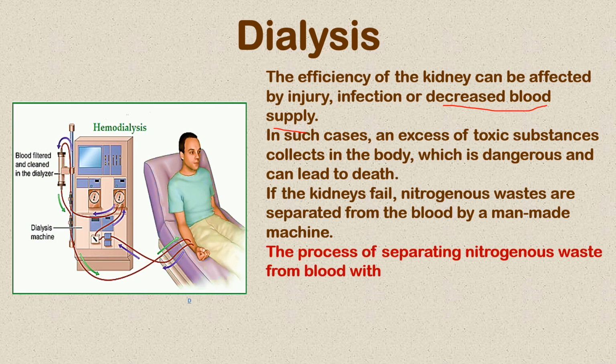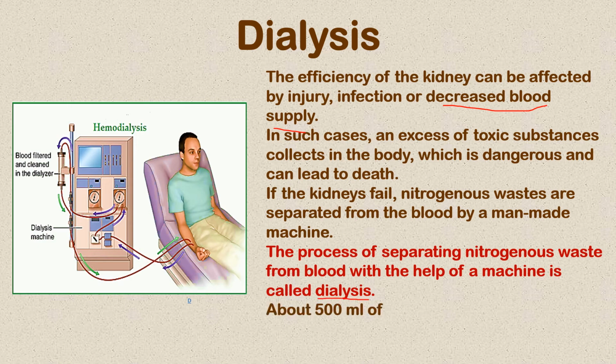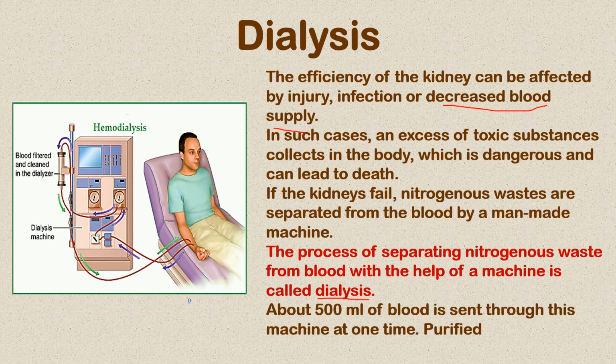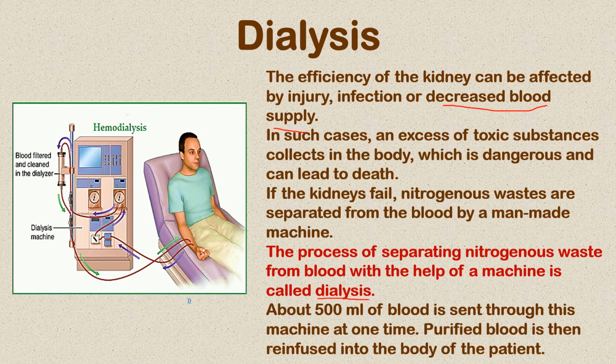The process of separating this nitrogenous waste from blood with the help of the machine is called dialysis. About 500 ml of blood is sent through this machine at one time, and then this purified blood is reinfused into the body of the patient. So a patient needs to go for dialysis all the time if his kidneys are not working.